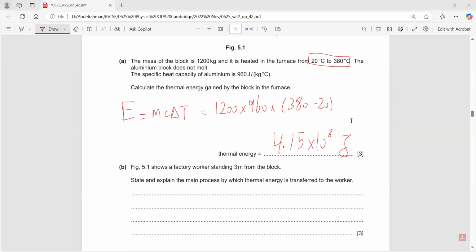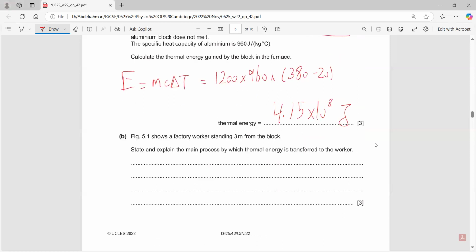Okay, maybe, but not as much. Is it by convection? No, definitely not. Why? Because he's not standing above it. He's not floating above the furnace. He's standing away. So it's basically by radiation, or to be more specific, by infrared radiation. He absorbs this infrared radiation. The infrared radiation travels to him, and it is absorbed by him.